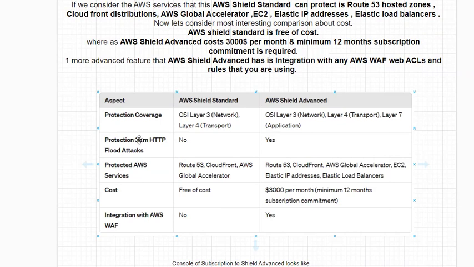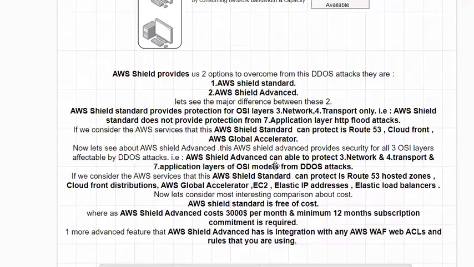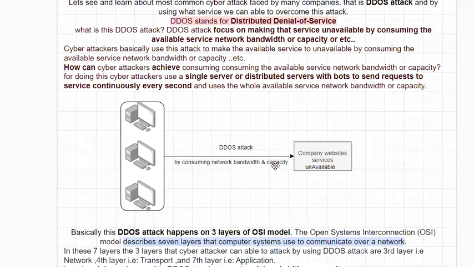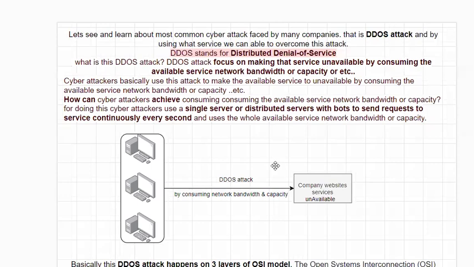Whereas if you want that protection as well, then you need to choose Shield Advanced, so that it can protect some more AWS services, but it will charge you $3,000 per month. Since charges will be incurred on your AWS account, you need to take care while subscribing to that. Even after subscription, you have no option to unsubscribe it. You need to contact AWS support, and only they will unsubscribe it. So this is a brief knowledge and hands-on with AWS Shield.